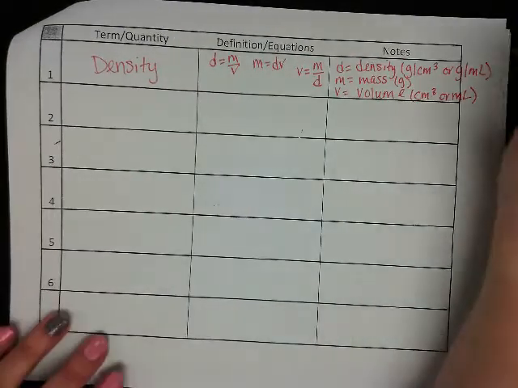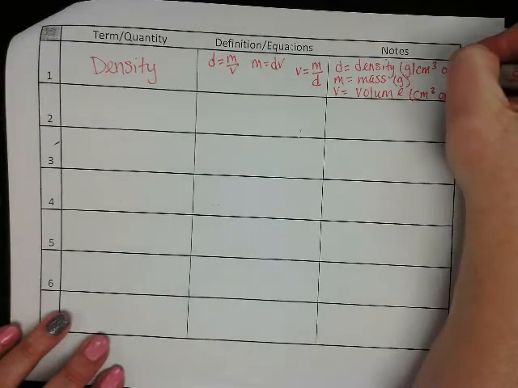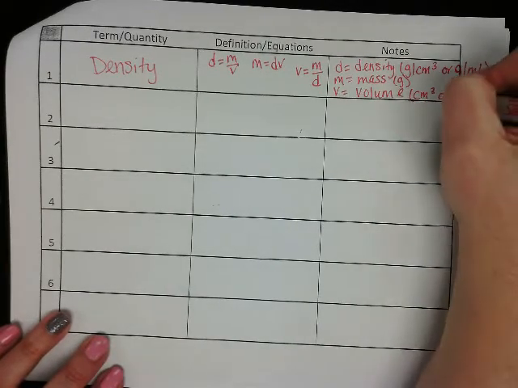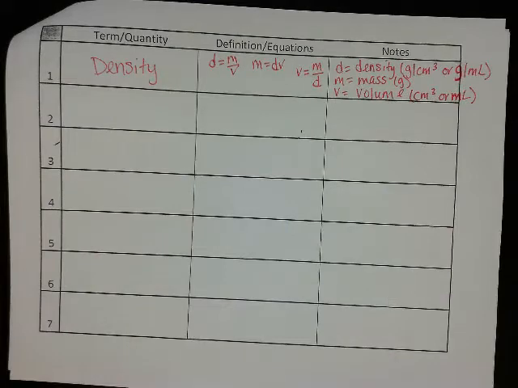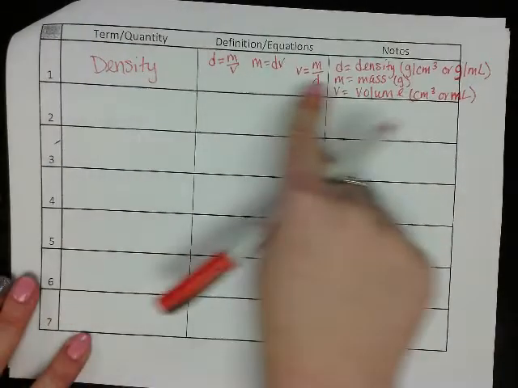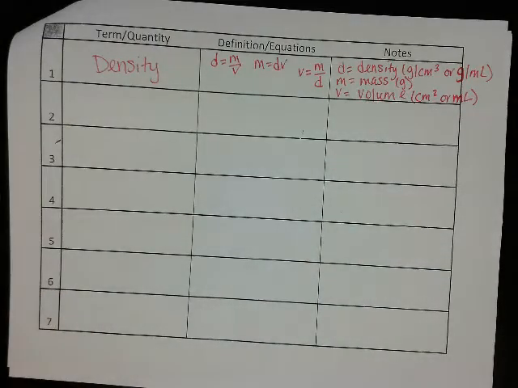So you have what each variable is and the possible units you're going to use to solve for density. Make sure you write this on your formula sheet so that you have it.